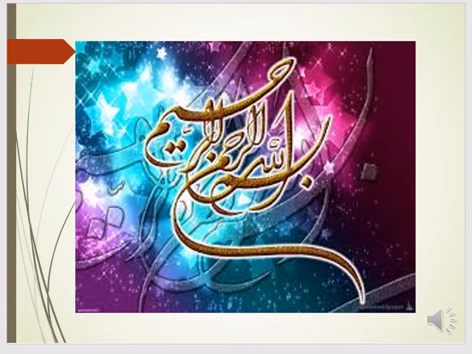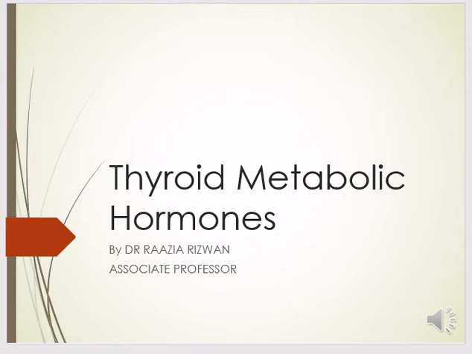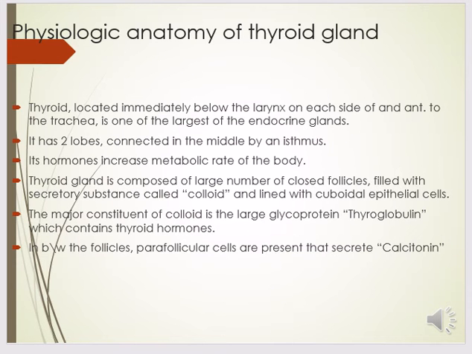Today I will teach you about the thyroid gland, which is a very important gland that secretes a number of thyroid metabolic hormones, and the effect of these hormones is on almost all tissues of the body. First of all, we look at the anatomy of the thyroid gland.